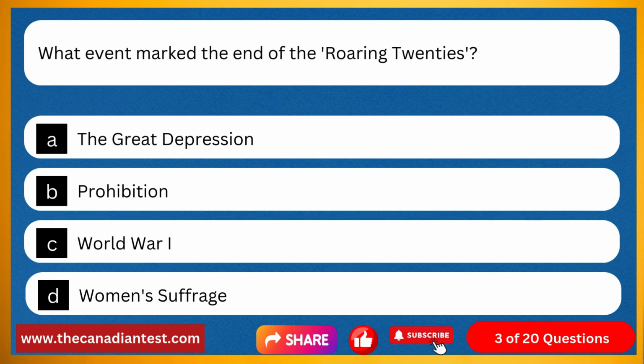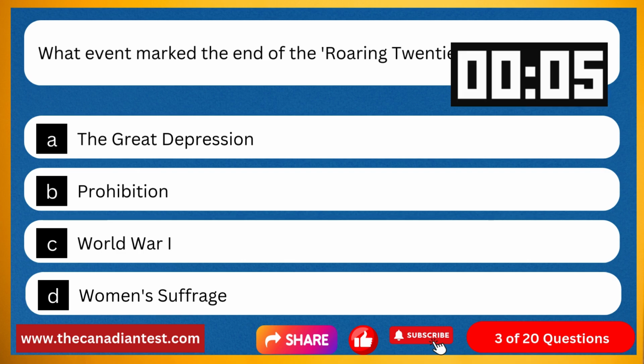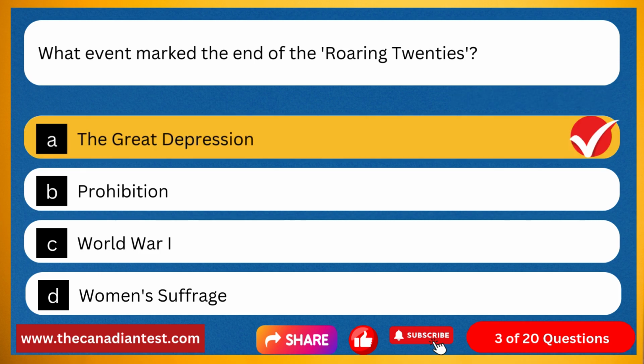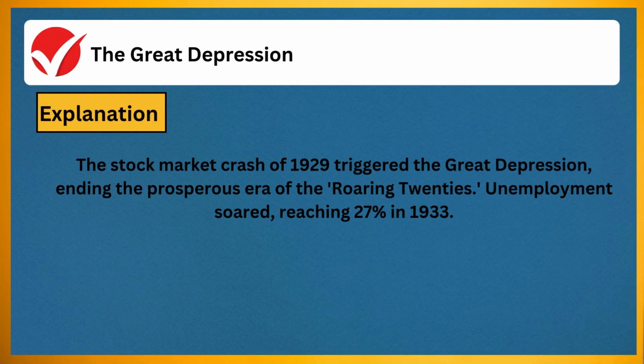Question 3. What event marked the end of the Roaring Twenties? Option A, the Great Depression. Option B, Prohibition. Option C, World War I. Option D, women's suffrage. The correct answer is the Great Depression. Explanation: the stock market crash of 1929 triggered the Great Depression, ending the prosperous era of the Roaring Twenties. Unemployment soared, reaching